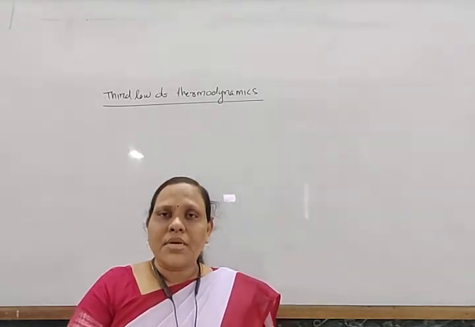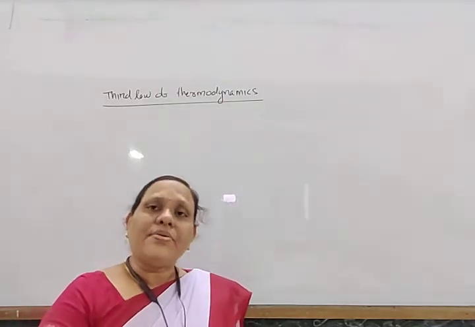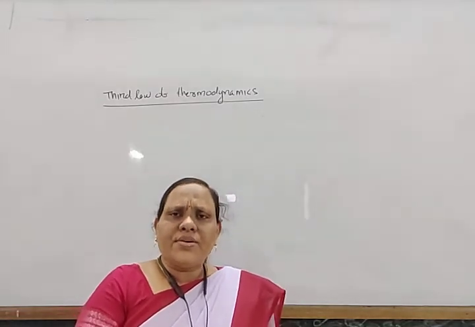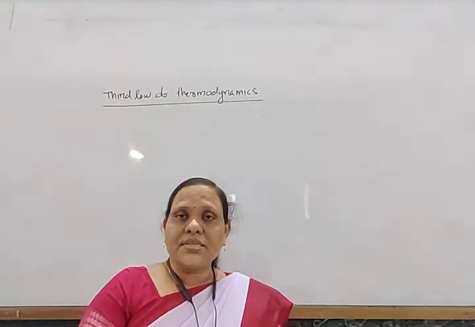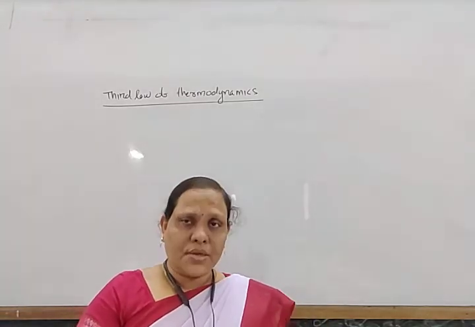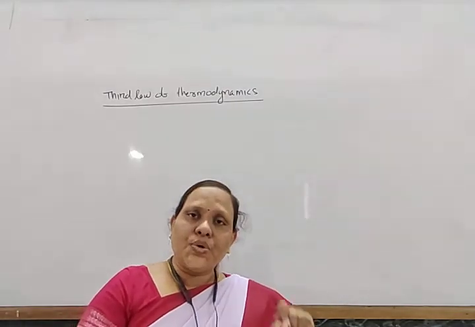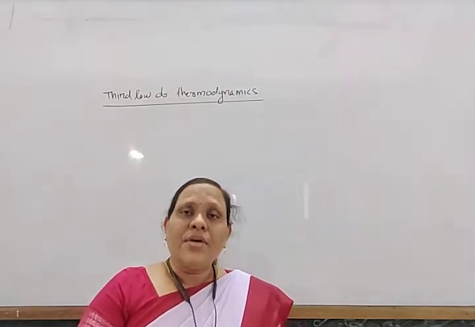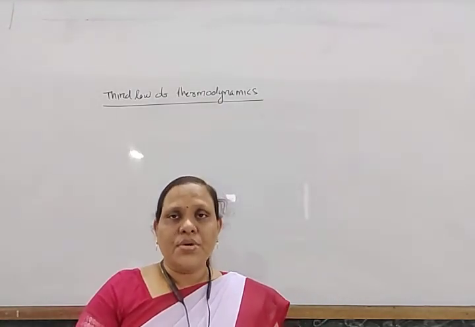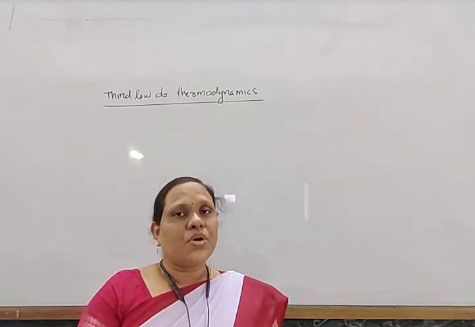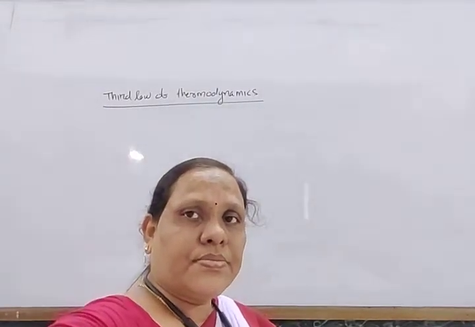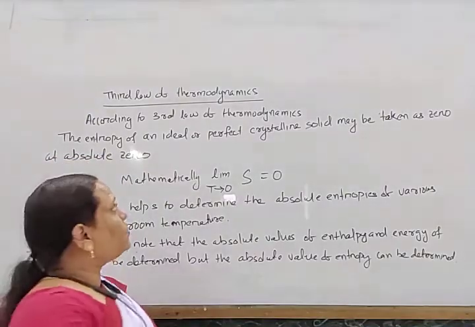This third law of thermodynamics helps to determine the absolute value of entropy. The absolute value of enthalpy and internal energy cannot be determined, but the absolute value of entropy can be determined, because the entropy at absolute zero is equal to zero. So note down what the third law of thermodynamics is.